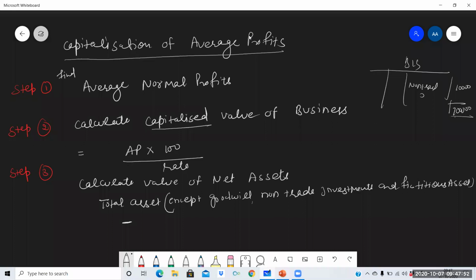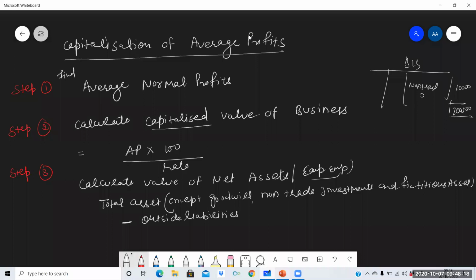minus outside liabilities, as we were doing earlier. So this will be the value of net assets, and which is equal to capital employed. Same, nothing is new, but here the term is net assets. Net assets means assets minus liabilities.